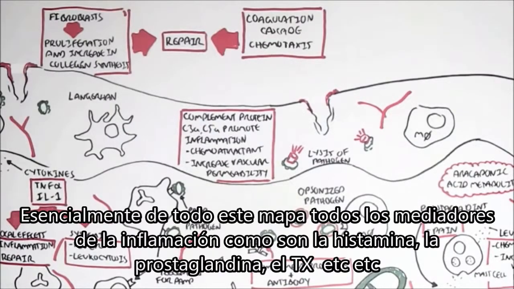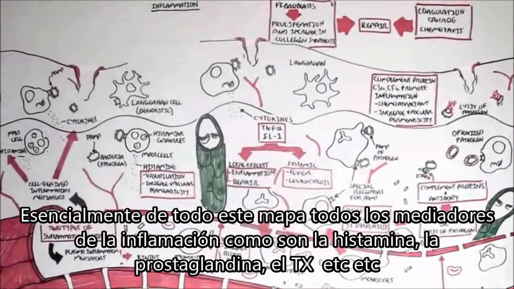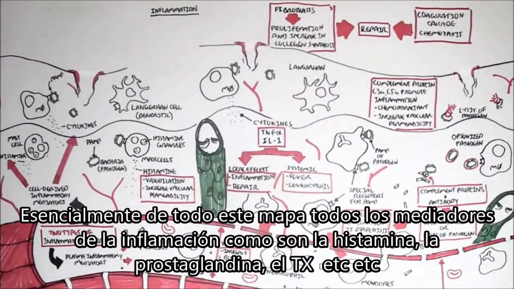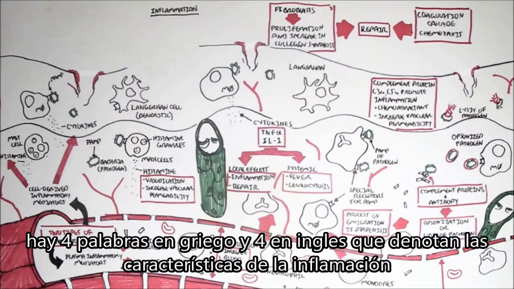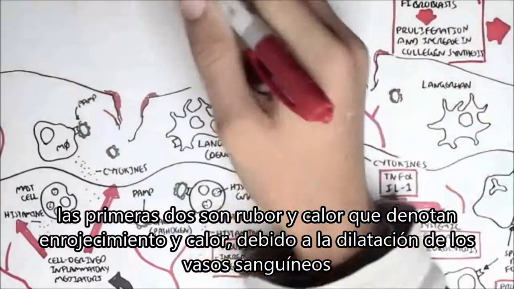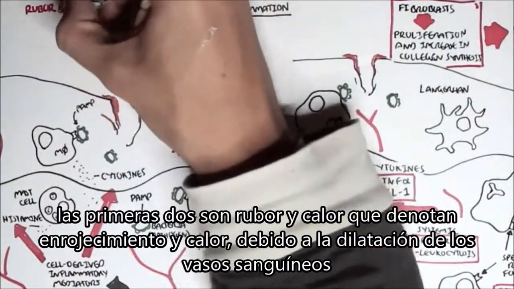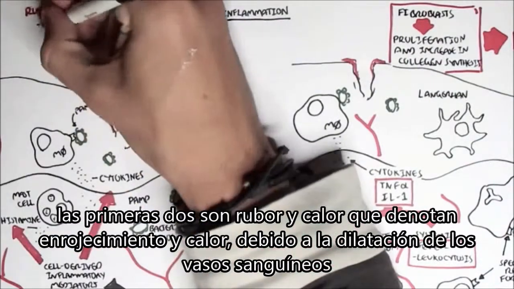So essentially, from this whole map, all these inflammatory mediators, the histamine, cytokines, complement proteins, etc., cause the characteristics of inflammation. There are 4 Greek words, as well as just an English word, that denote the characteristics of inflammation. The first 2 are rubor and calor, which denote redness and heat. And this is due to the dilating blood vessels.